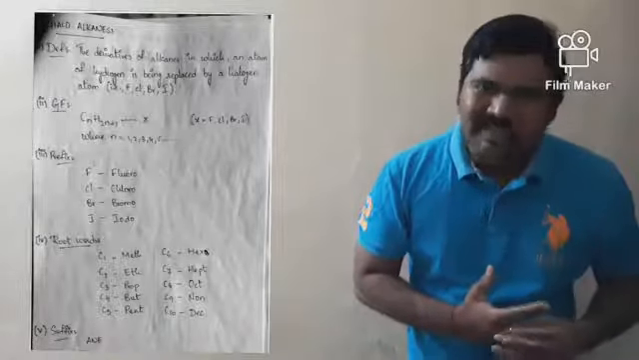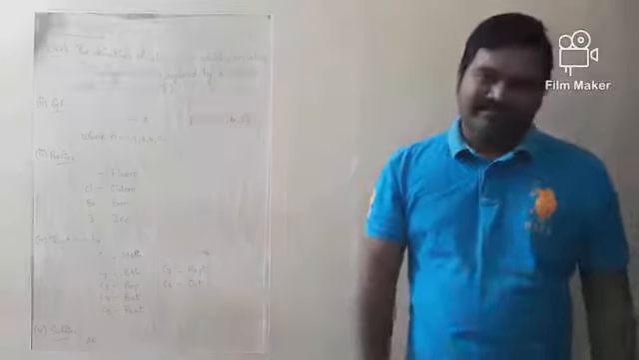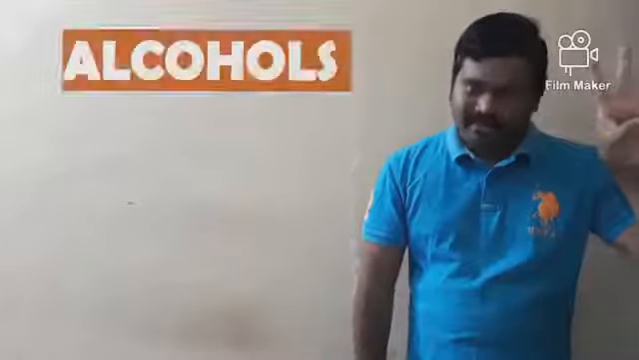Haloalkanes end with the suffix -ane. So this is about haloalkanes, substitutive derivatives of alkanes, where one of the hydrogens is replaced by a halogen atom. Now, after this, category number 3, alcohols.